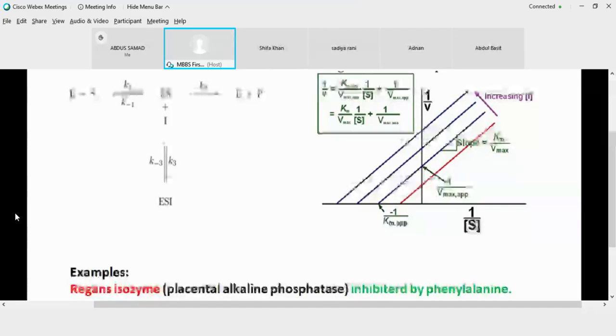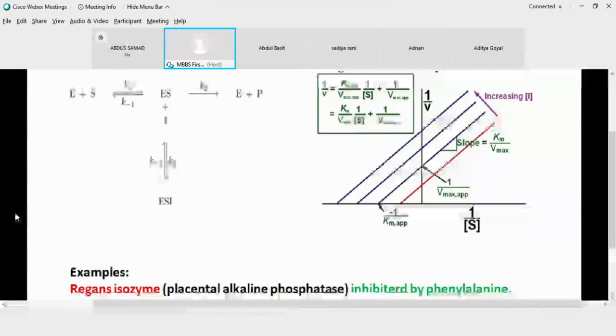As you can easily pick out, why would placental alkaline phosphatase be there in a male or in a non-pregnant female, because this is derived from the placenta. If at all you are detecting alkaline phosphatase of placental origin in a non-pregnant female or in a male individual, this indicates that something is abnormal.